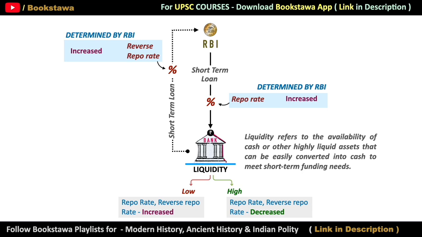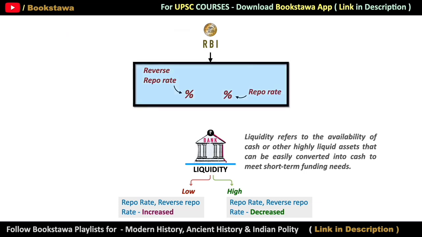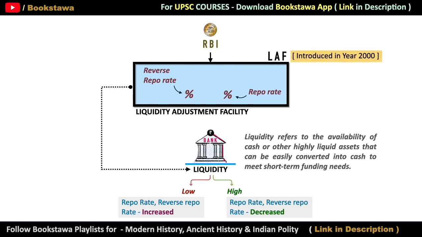So we understood how RBI can increase or decrease the liquidity of banks by changing the repo rate and reverse repo rate. That is, it can adjust the liquidity. And that is why reverse repo rate and repo rate are called Liquidity Adjustment Facility, that is LAF. This concept was introduced by RBI in the year 2000, and since then till today, it is a key element of the monetary policy framework of RBI.